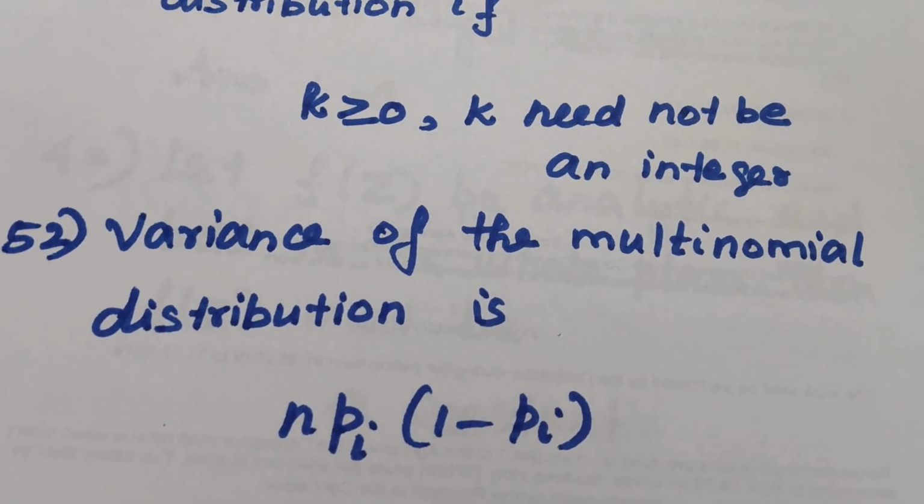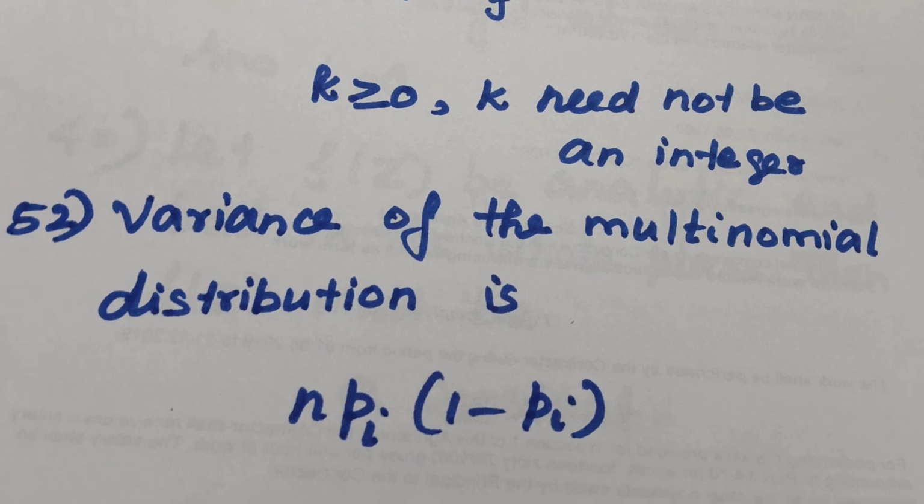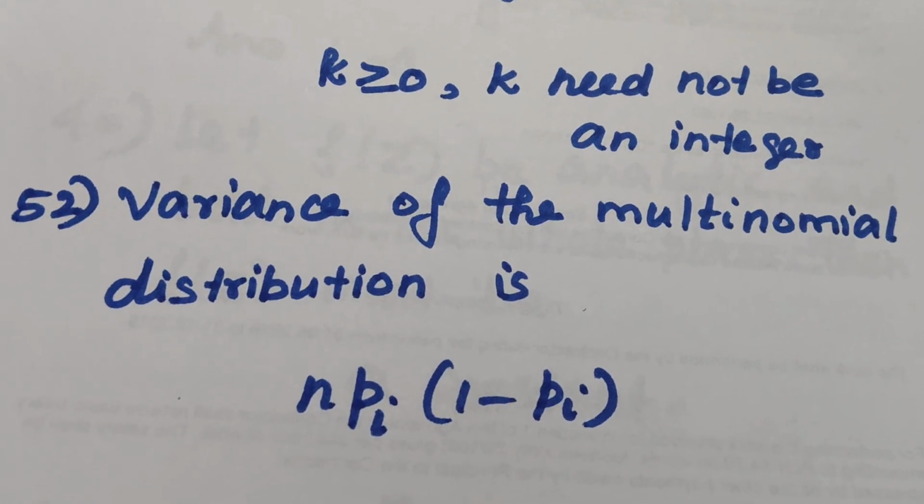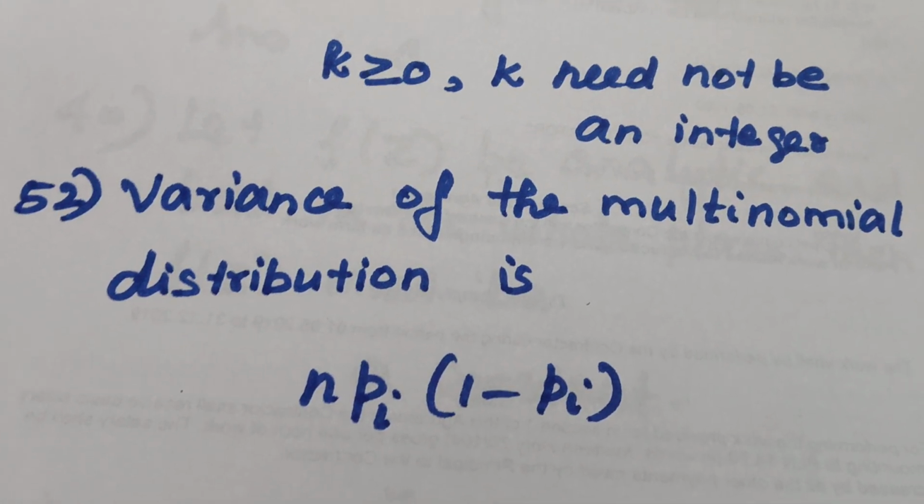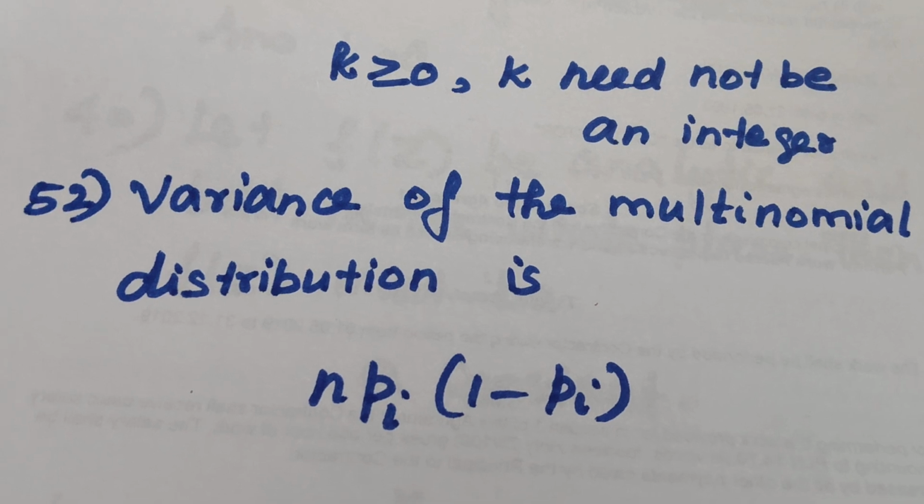Question number 52. Variance of the multinomial distribution is, this is also a result. The answer of question number 52 is n into pi into 1 minus pi.